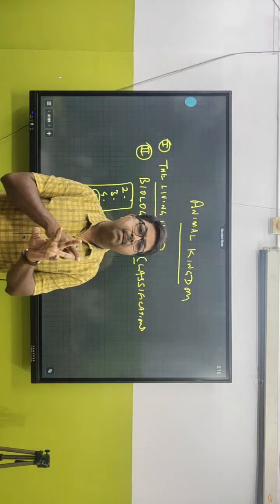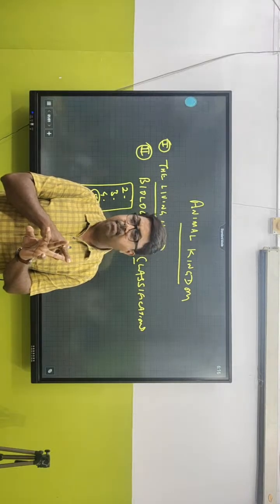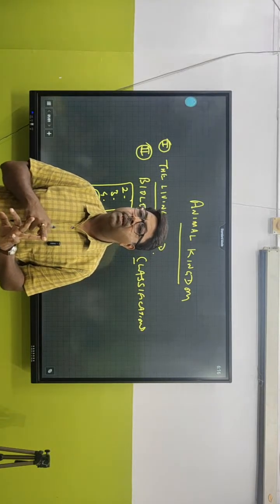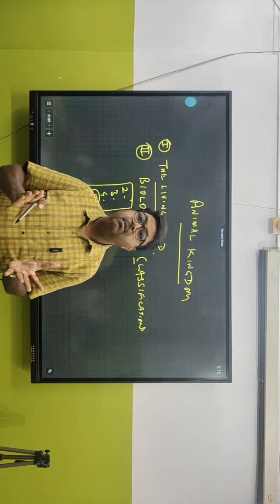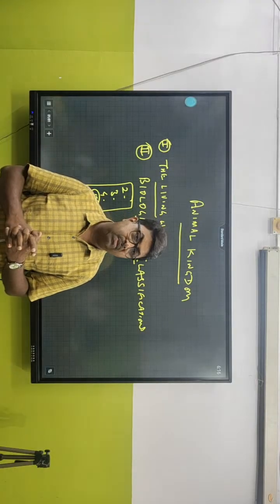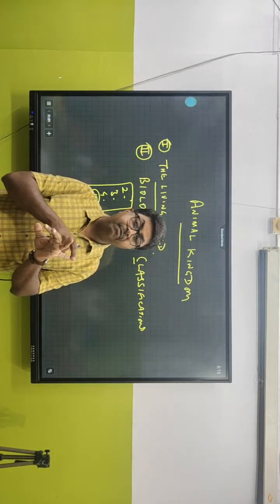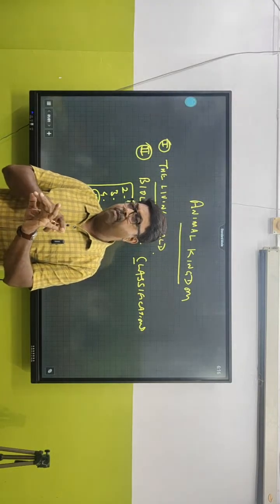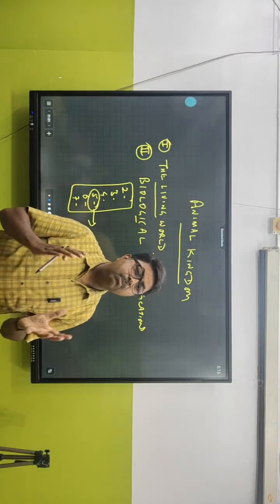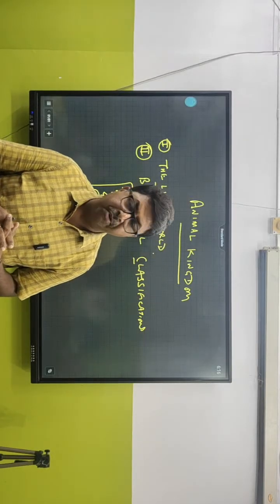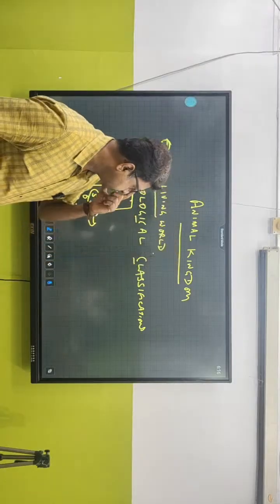The fourth kingdom is Plantae, which includes all multicellular eukaryotes, but the mode of nutrition is autotrophs. What is the fifth one? The fifth one is kingdom Animalia. When we talk about kingdom Animalia, we are talking about what? All multicellular eukaryotes. But what is the mode of nutrition? The mode of nutrition is heterotrophs.